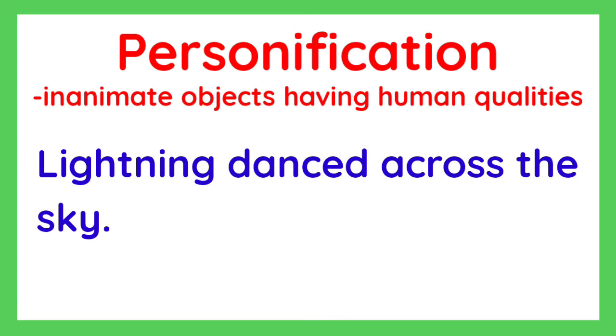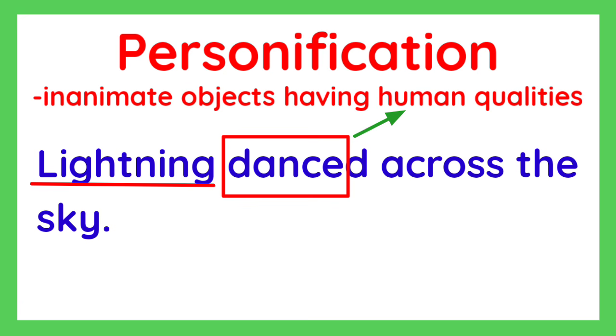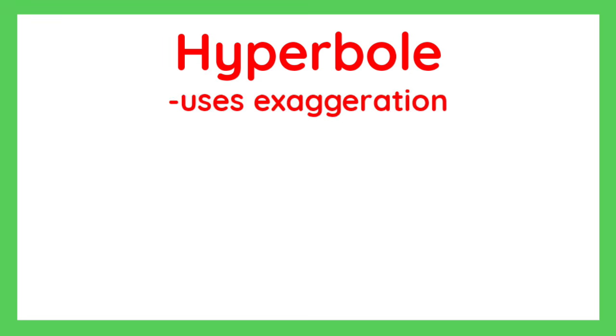Another example, lightning danced across the sky. Why is this an example of personification? Because lightning here is given a human quality, its ability to dance. Now let's move on to hyperbole. It uses exaggeration to create a strong effect. It's like describing someone or something in an extra way.